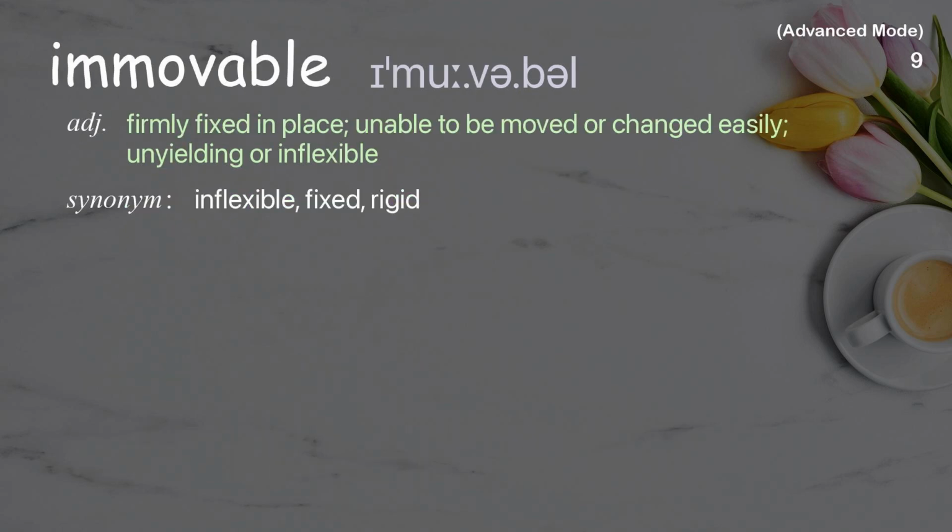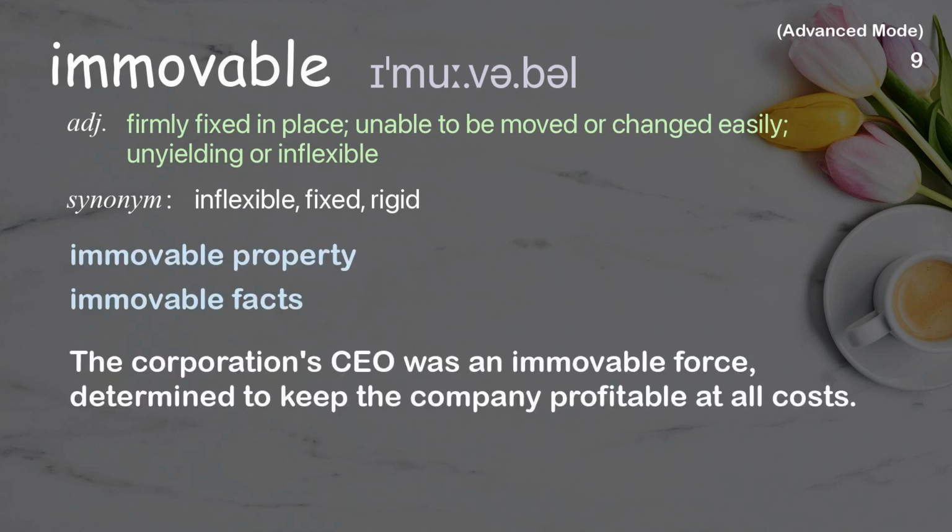Immovable. Firmly fixed in place, unable to be moved or changed easily, unyielding or inflexible. Examples: Immovable property. Immovable facts. The corporation's CEO was an immovable force, determined to keep the company profitable at all costs.